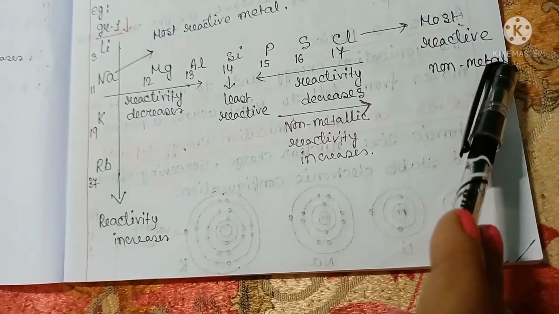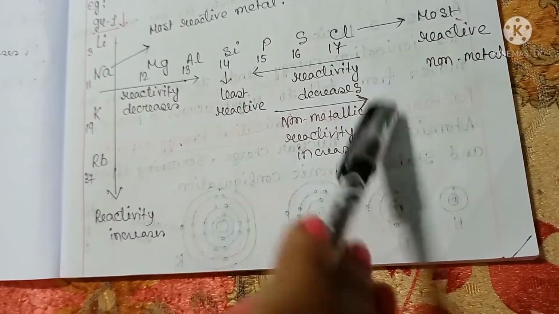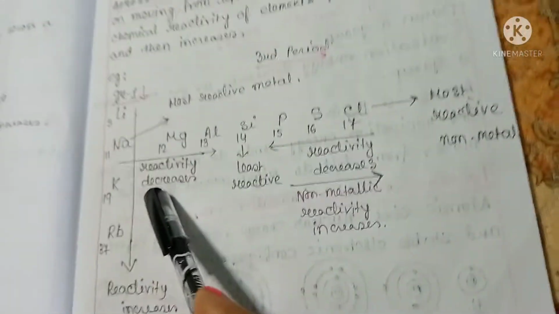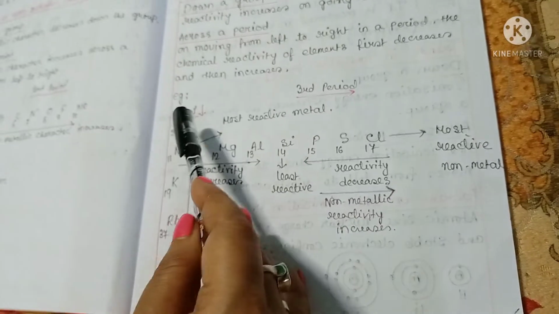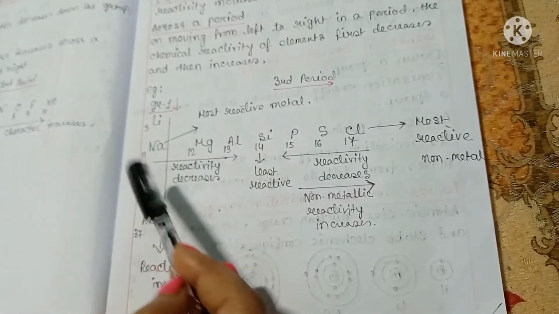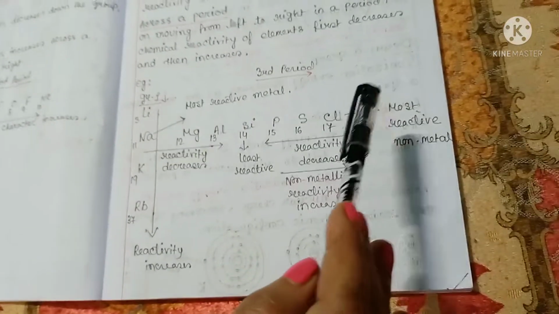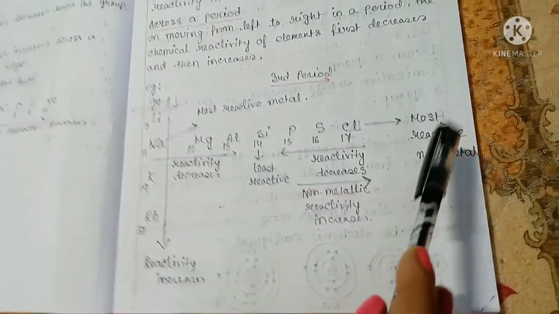in period 3. So see this, in group 1, lithium is the least metallic, and in the third period, chlorine is the most reactive non-metal.